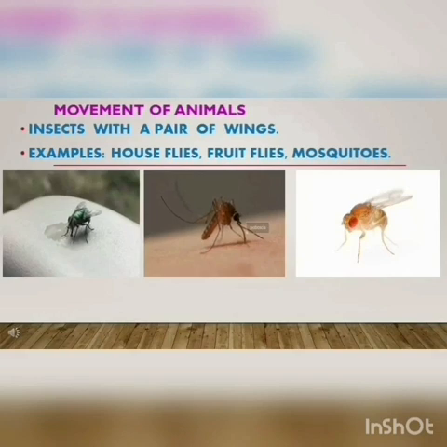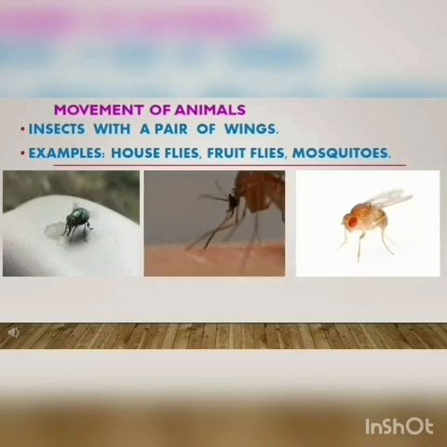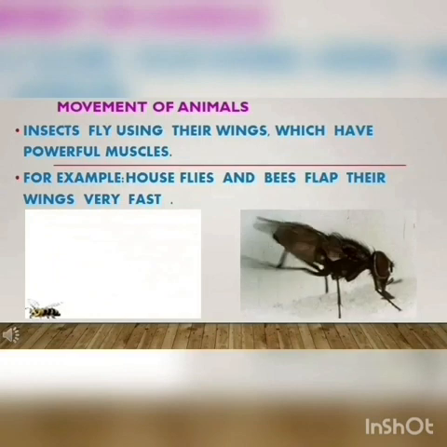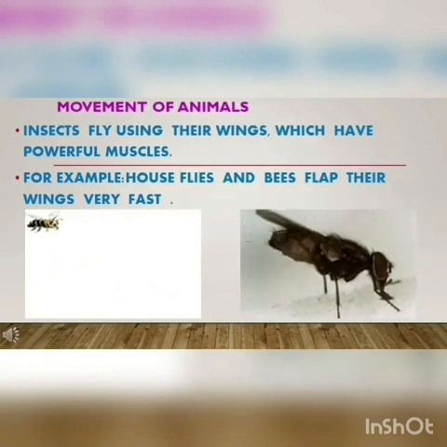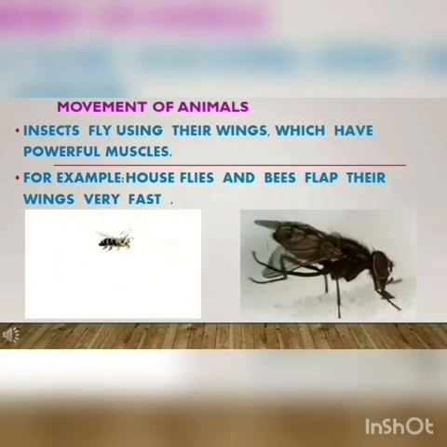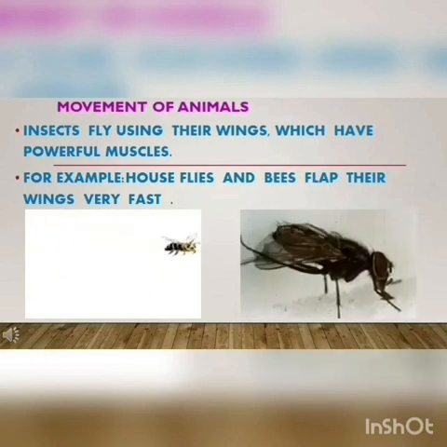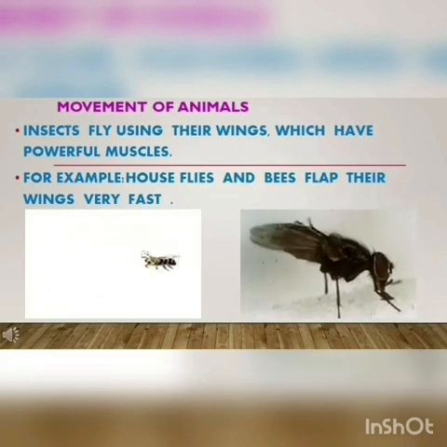Examples, houseflies, fruit flies, mosquitoes. Insects fly using their wings, which have powerful muscles. For example, houseflies and bees flap their wings very fast.